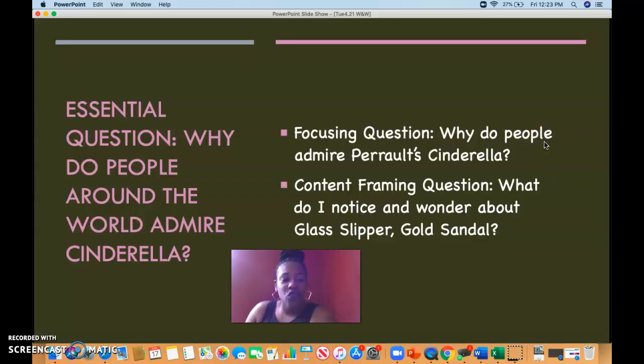So our essential question is, why do people around the world admire Cinderella? So after listening to the story, think about some reasons as to why people around the world might admire the character Cinderella. Our focusing question is, why do people admire Perrault's Cinderella? And our content framing question is, what do I notice and wonder about Glass Slipper Gold Sandal?